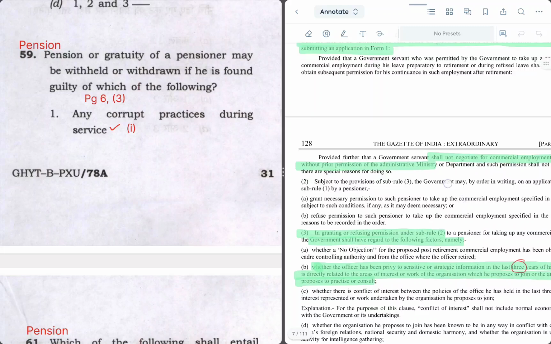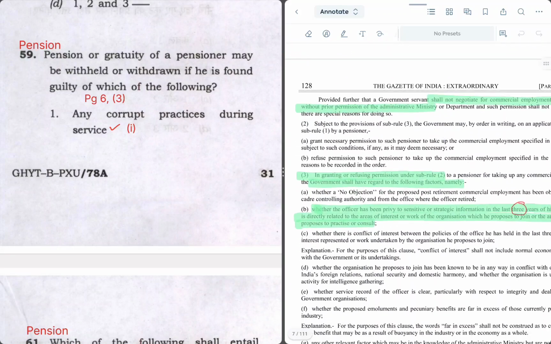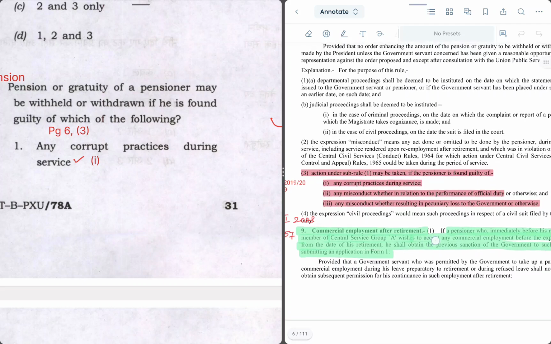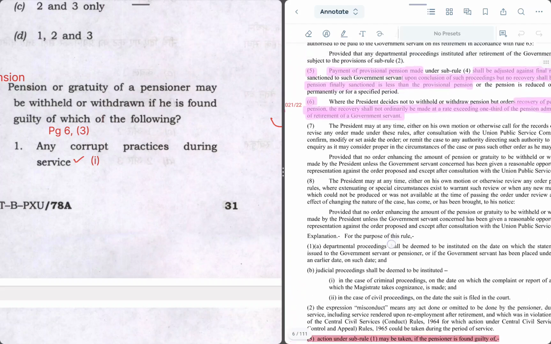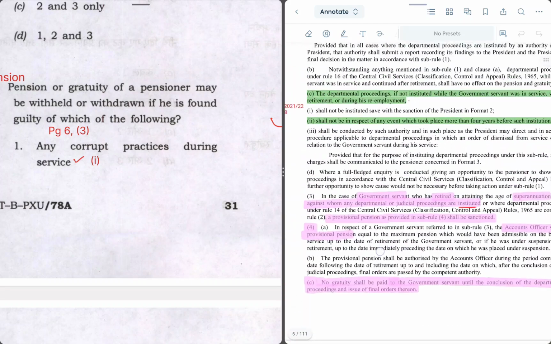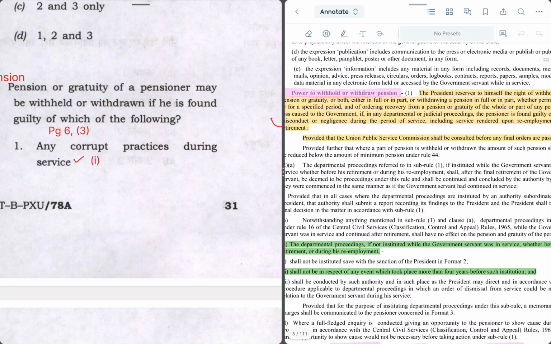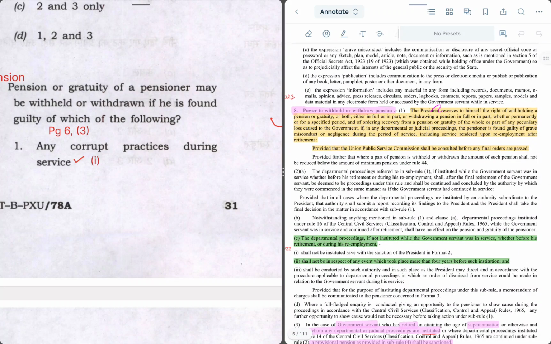On page 6 in para 3 it is given that action under sub rule 1 may be taken if the pensioner is found guilty of corrupt practices. So what is sub rule 1? Let's see the sub rule 1. Sub rule 1 says the President reserves to himself the right to withhold a pension or gratuity. So if there are corrupt practices during service, then pension can be withheld or withdrawn.